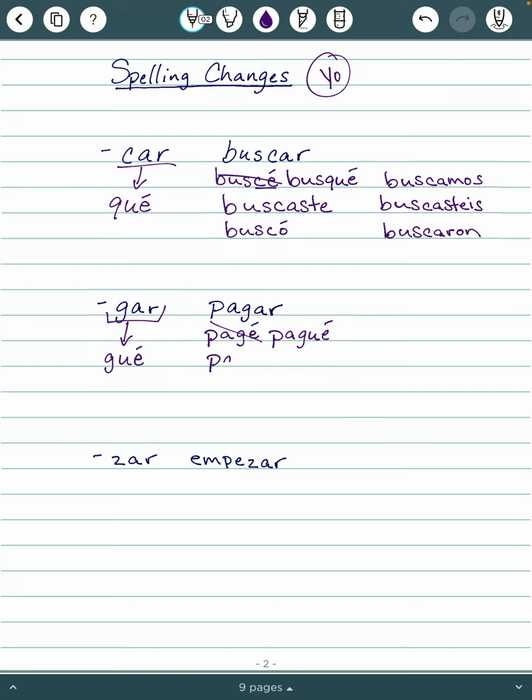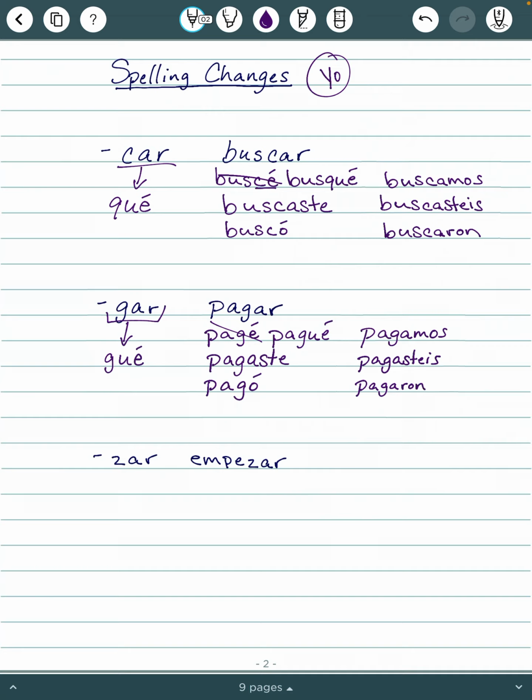And then again, everything else, we'll just use the endings that we have memorized. Pagaste, pagó, pagamos, pagastes, pagaron. All right, so those two make pretty good sense.